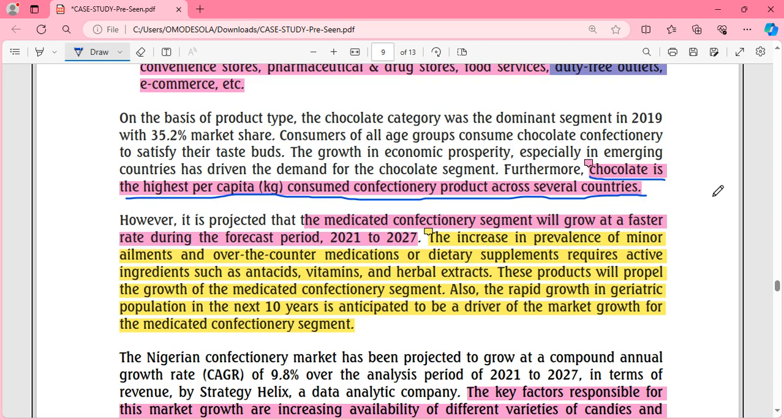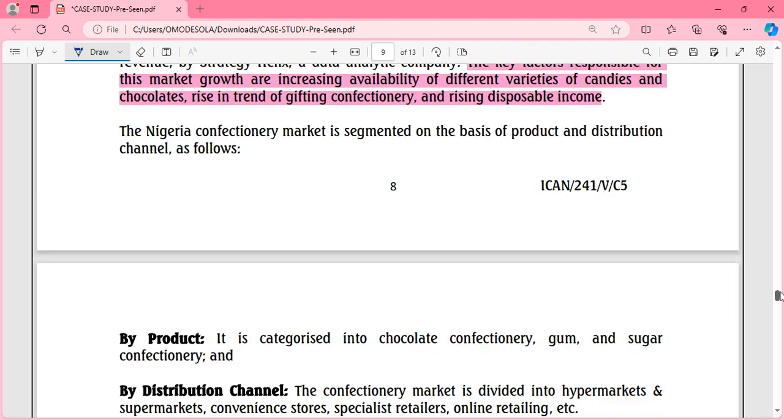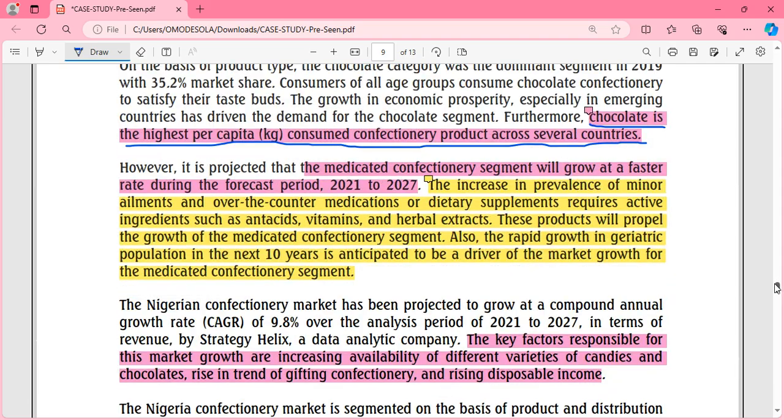So if a product like Spicy, a limited confectionery product, goes global, because they're just in Lagos and Abuja now, the advice for them is to try and stabilize more in Nigeria before you start thinking of outside. You understand? But if they go global, that means they actually have opportunities, because chocolate has the highest per capita kg consumed of confectionery products across several countries. However, it's projected that medicated confectionery would grow at a faster rate.